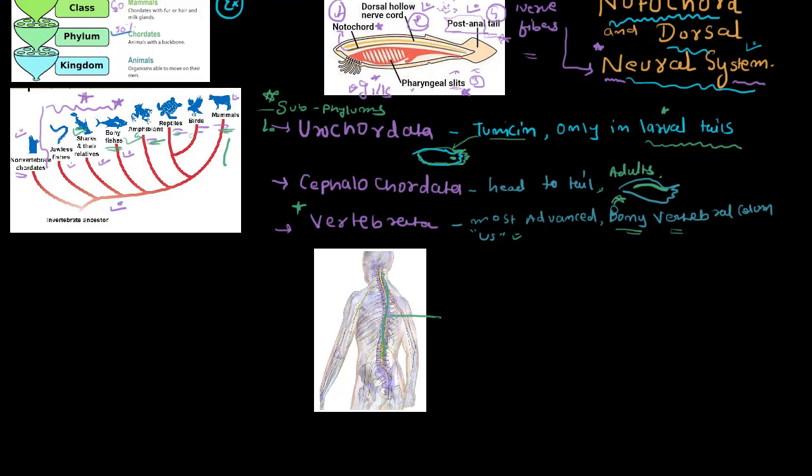This is our vertebral column. Of course, birds and fish also have this, the amphibians, the reptiles. All of these are examples of animals who have a vertebral column.